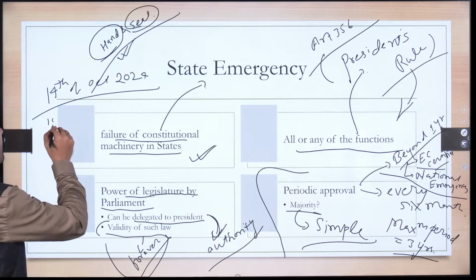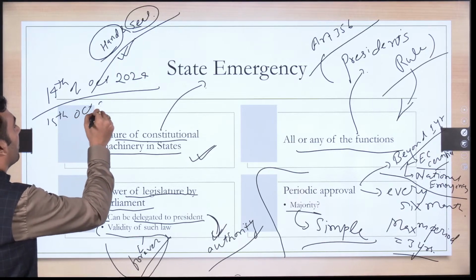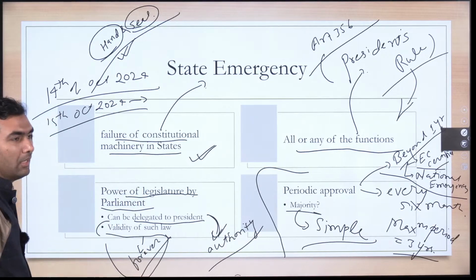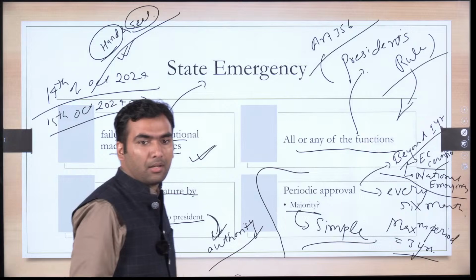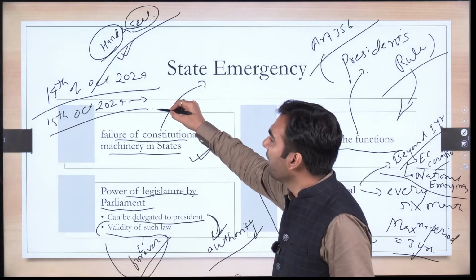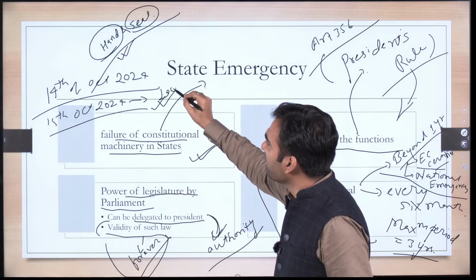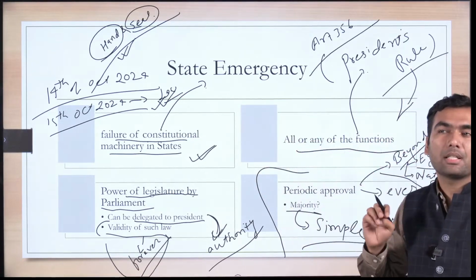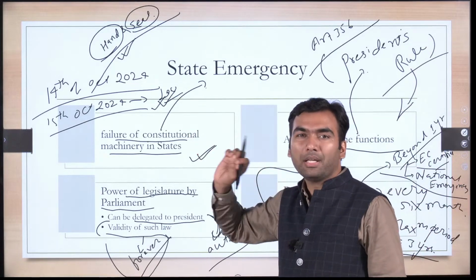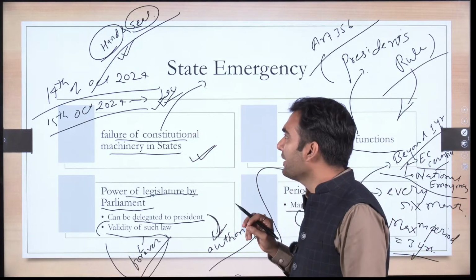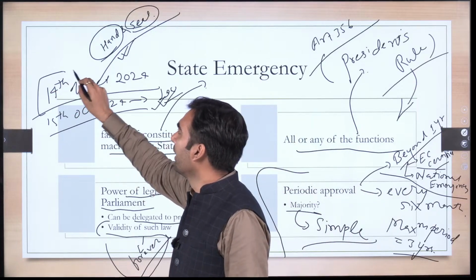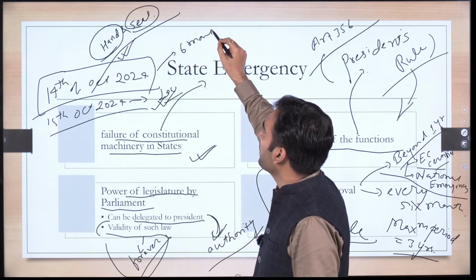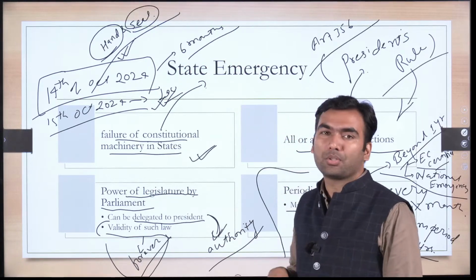Tomorrow, on 15th of October 2024, a law was made by Parliament. Any law can be made. Now, this law would remain valid forever. Whatever law is made tomorrow will remain valid forever, till the time the state legislature repeals it or makes any amendment to it. Whereas the president's rule which was imposed here will lapse after 6 months if it is not approved by both houses.